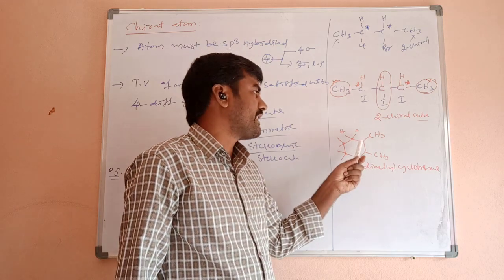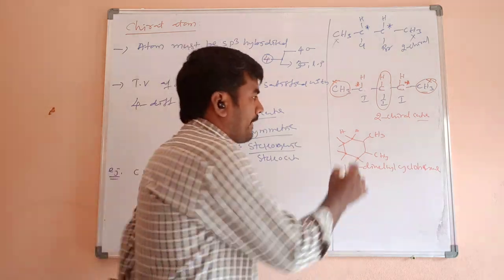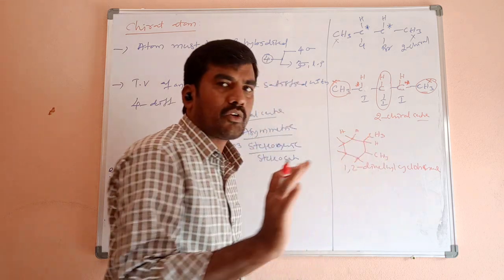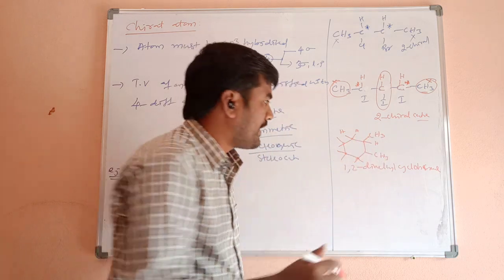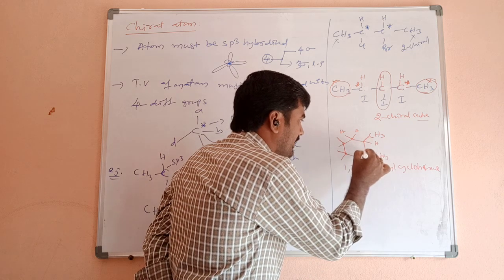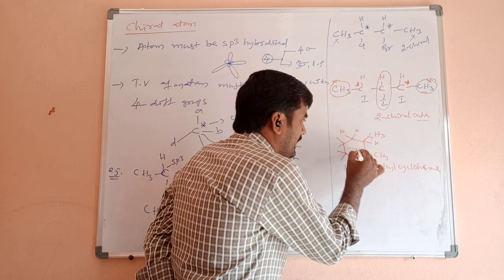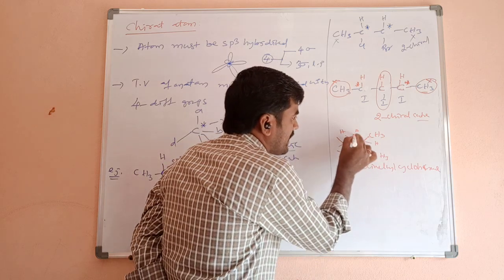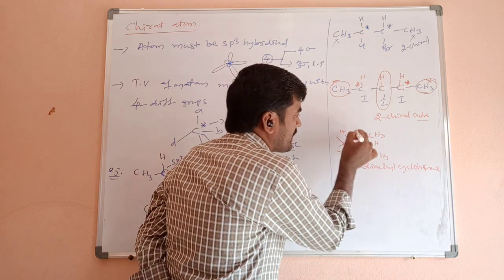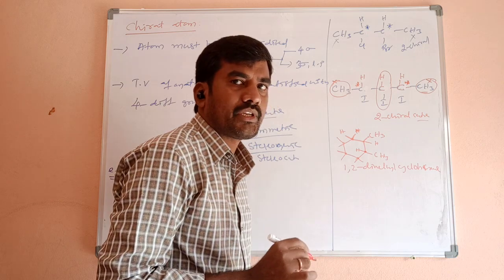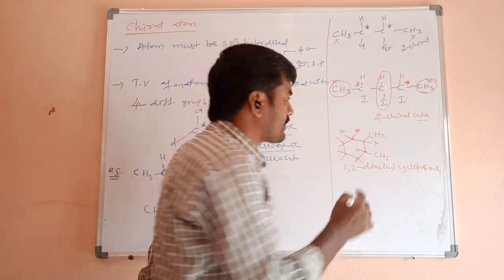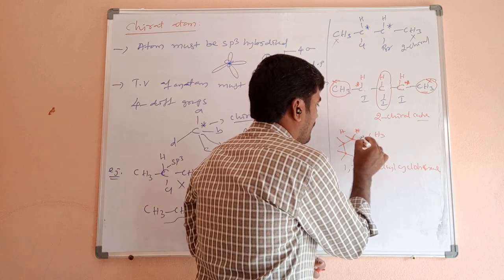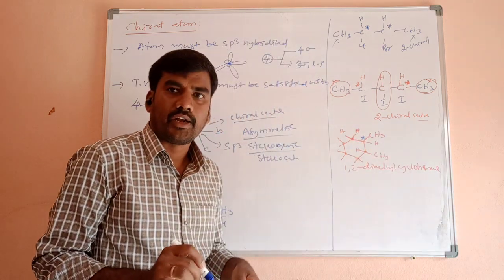Now check the chiral center of this. Here one CH3 group is there, one hydrogen is there. 2 different groups are there initially. Remaining, when we are moving in this direction, which group is there? CH group, carbon and hydrogen. In this direction, CH2 group, 2 hydrogens, carbon. So 2 different groups are there, so it is chiral. This is a chiral carbon, chiral atom.